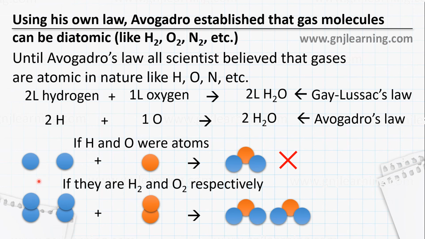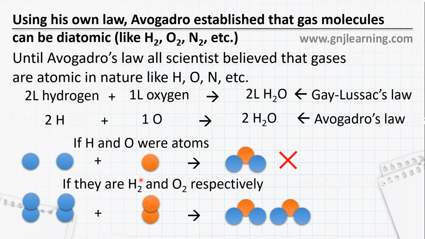So if it was atoms, then Gay-Lussac would see only 1 water molecule, but he saw 2 water molecules. You can see if it was treated as atoms, he might have got only 1 molecule, but he got 2 molecules. To get 2 molecules, both oxygen and hydrogen must be diatomic. There is no other combination possible.